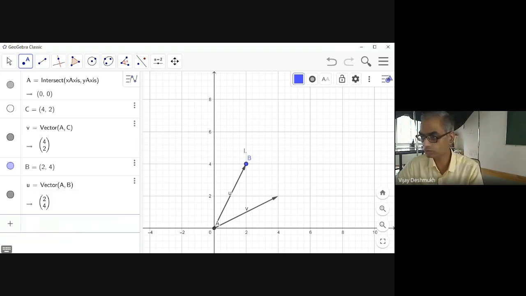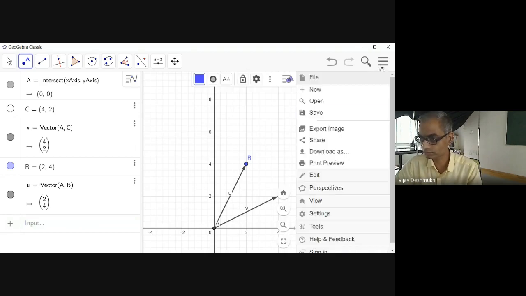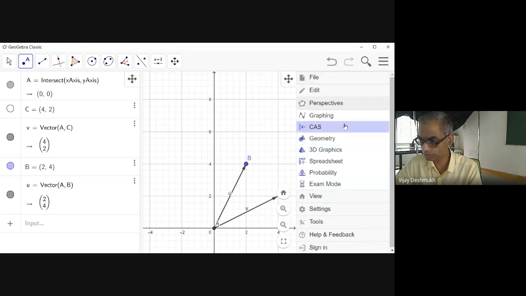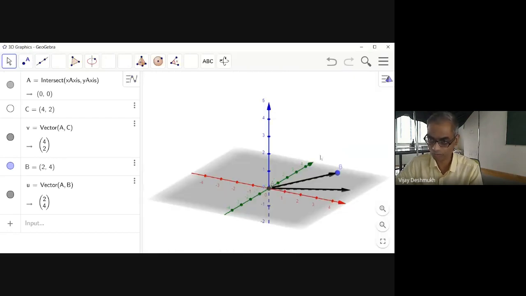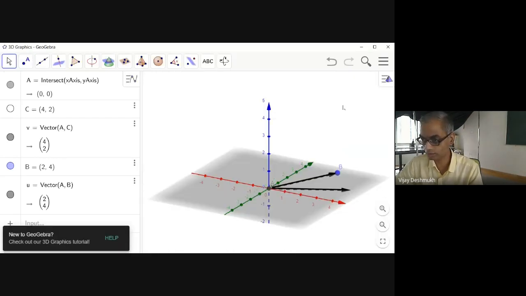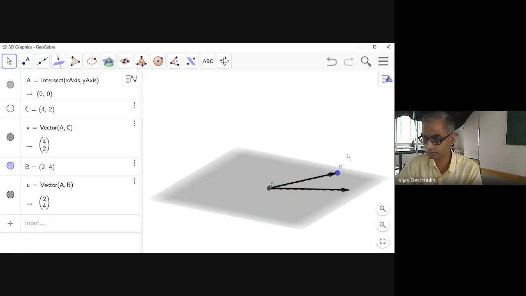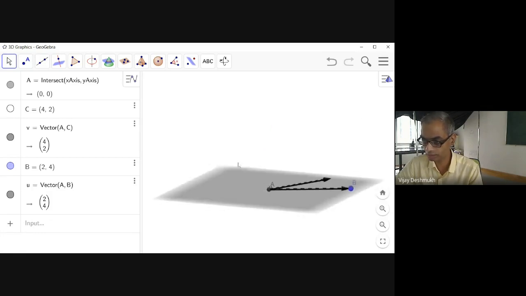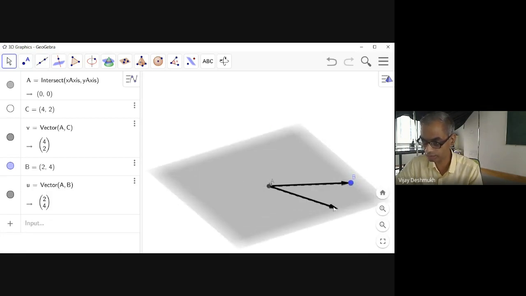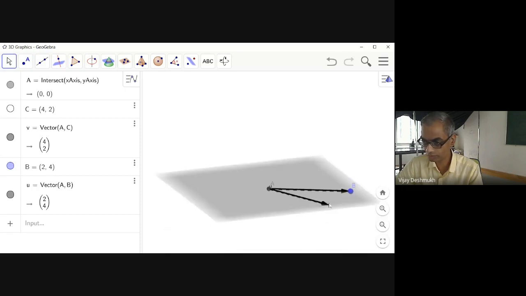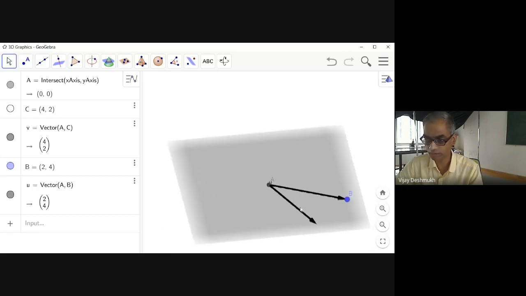We have to go into 3 dimensions, perspective and 3D graphics. And now I don't want this axis. So I can see on one plane we have 2 vectors. Now we will take the cross product of these.